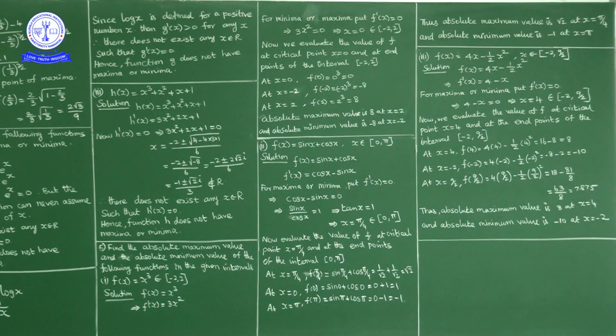Okay, absolute maximum value is how much? Root 2 at x is equal to pi by 4, and absolute minimum value is how much? Minus 1 at x is equal to pi.